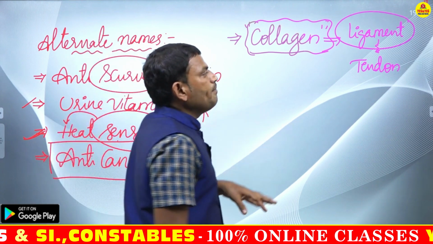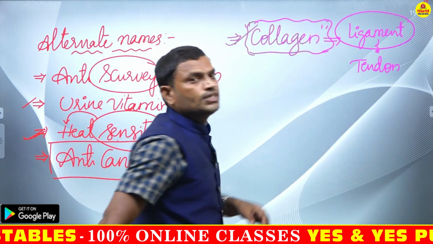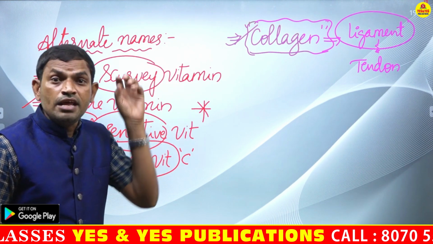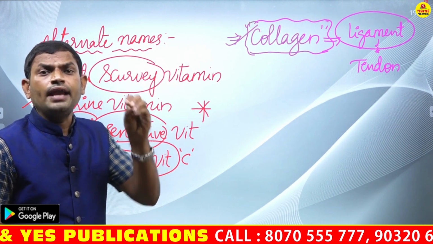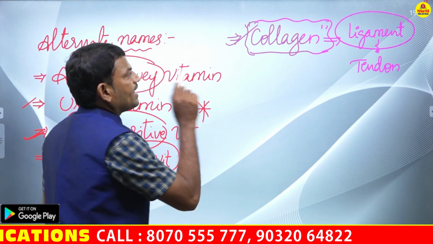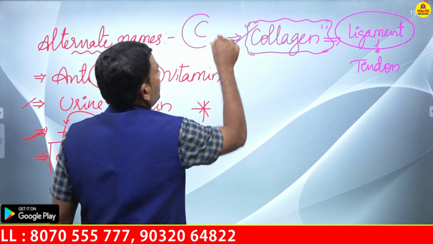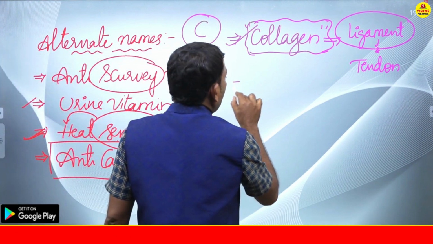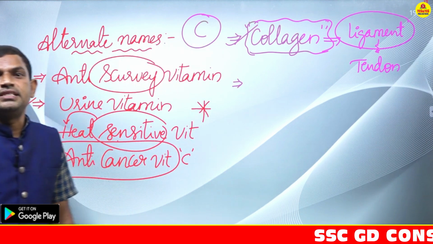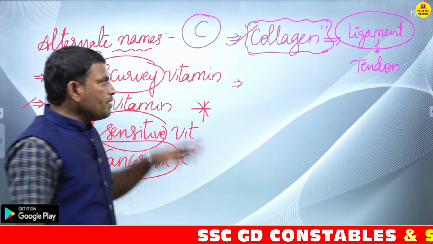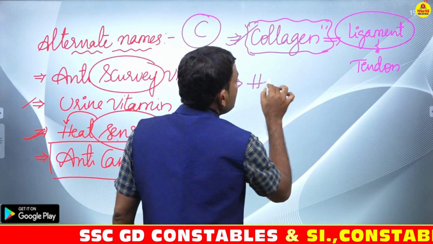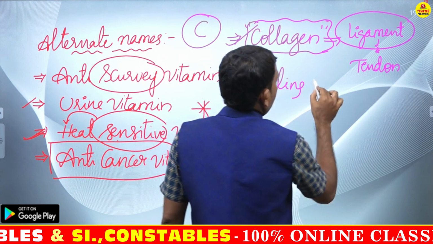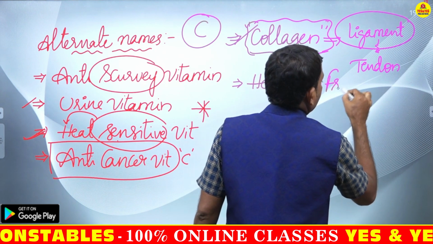But in the ligament and tendon, what is the important protein? Collagen, right? So this collagen is very much required for us, and this collagen protein is synthesized only in the presence of a vitamin called vitamin C, right? Next, another important physiological role played by vitamin C is that it helps in healing of fractures. Okay, healing of fractures.